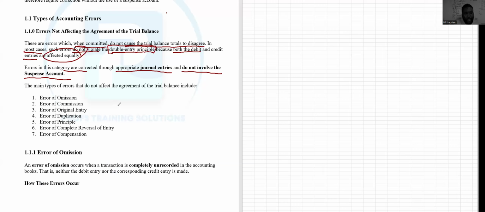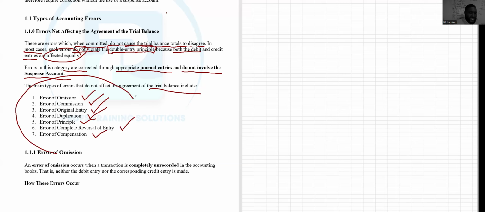The errors that do not affect the agreement of the trial balance include errors of omission, errors of commission, error of original entry, error of duplication, error of principle, error of complete reversal of entry, and error of compensation. You must understand these errors.